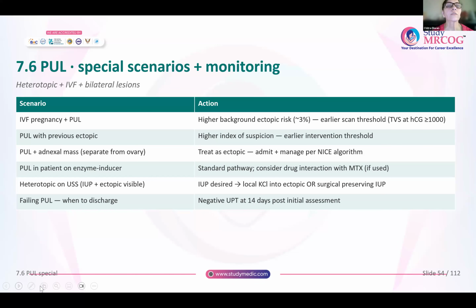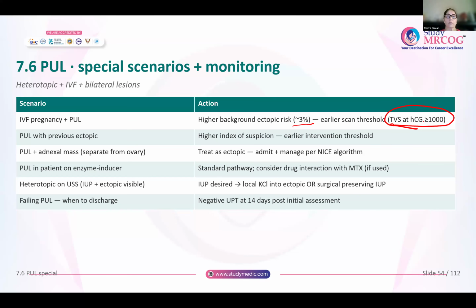Now coming to some special scenarios where you have either heterotopic pregnancies, or you have pregnancies due to in vitro fertilization, or there are bilateral lesions. Whenever you have an IVF pregnancy plus pregnancy of unknown location, remember IVF, there is a very high background risk of ectopic pregnancy, almost about 3%. So earlier scan threshold, that means at TVS, whenever it is more than 1000, always do a TVS and you should be able to see where the pregnancy is.